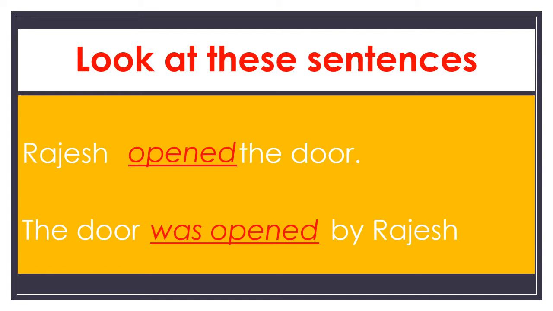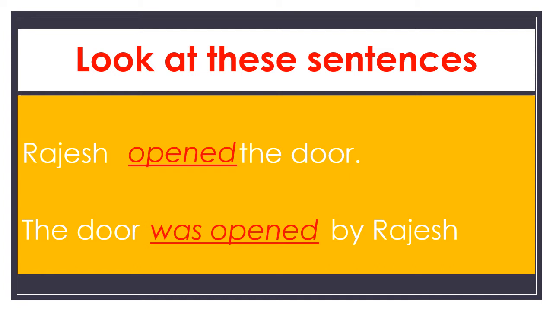In both sentences, Rajesh opened the door. There is no change in meaning, but there is a change in the structure of the sentence. Have you observed, children?